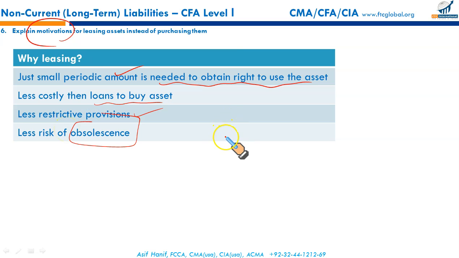If you have acquired an asset under lease, after 3 years, if it's a cancelable lease, you can cancel and take a new lease contract for a new asset. If you buy an asset under ownership, you face the risk of obsolescence. Your asset might become obsolete because of technological innovations. Under leasing, you can always come out of the lease agreement if it's cancelable, and you can enter into a new agreement to lease a new technologically improved asset. So this is a very major advantage, a major motivation for leasing. The risk of obsolescence is avoided through leasing.